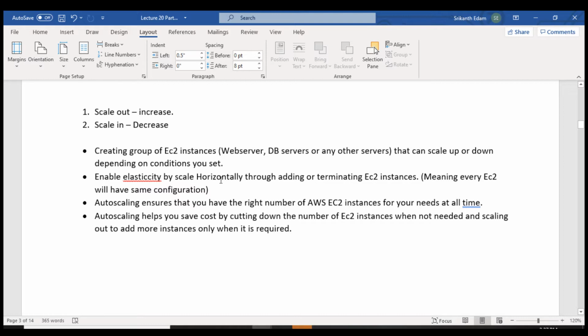Enable elasticity by scaling horizontally through adding or terminating EC2 instances. Scaling horizontally means it is going to add the same EC2 instance, with the same configuration of your EC2, in the auto scaling group. For example, you already have an EC2 instance, you create an AMI image of it, meaning a copy of your EC2, and using that AMI image, whenever there is a requirement, it is going to add the EC2 instances.